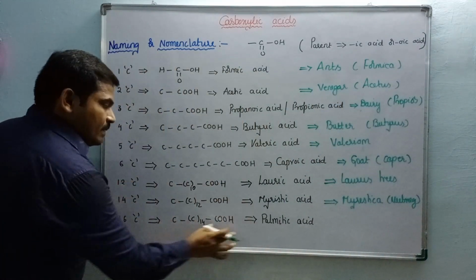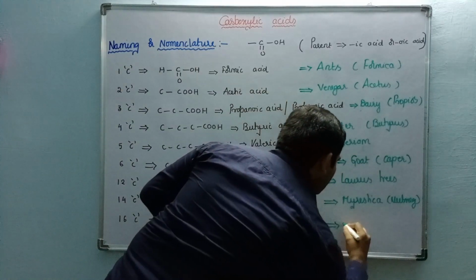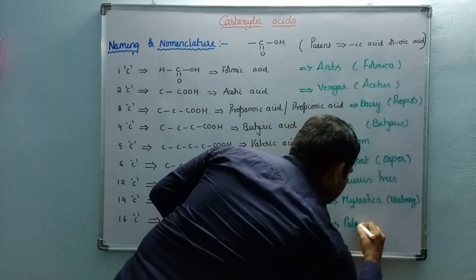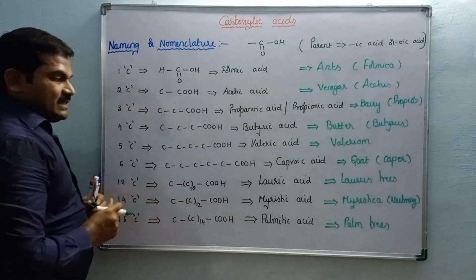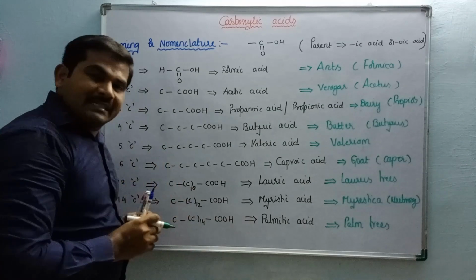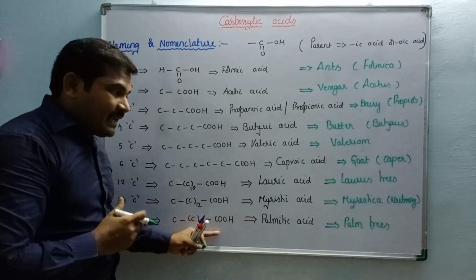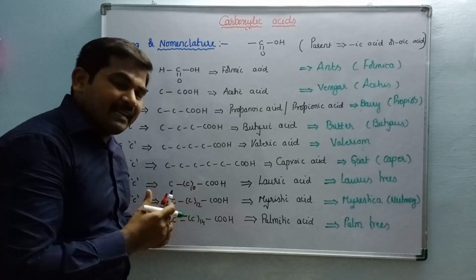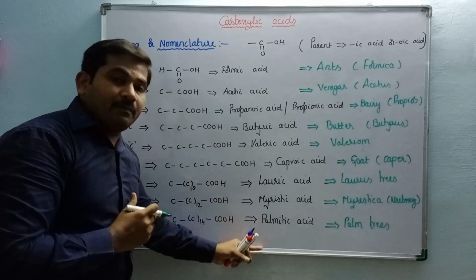Next, palmitic acid is obtained from palm trees. Next, 18 carbons containing carboxylic acid, stearic acid. Where is it originated? Obtained from stear.